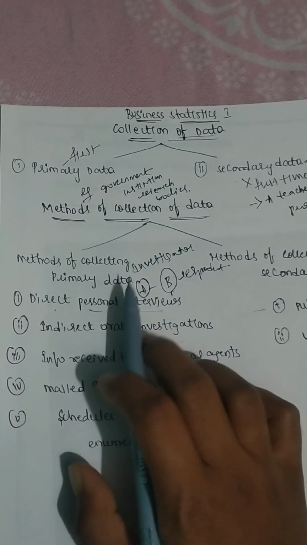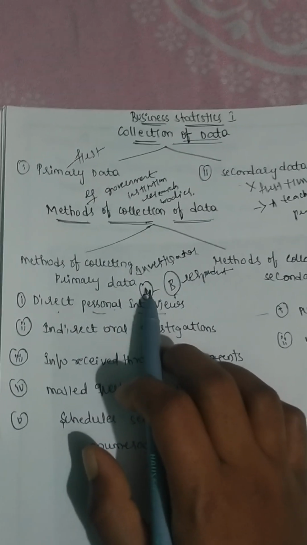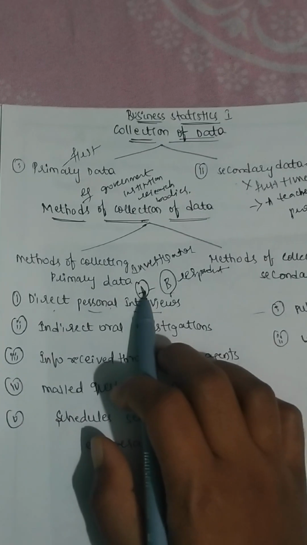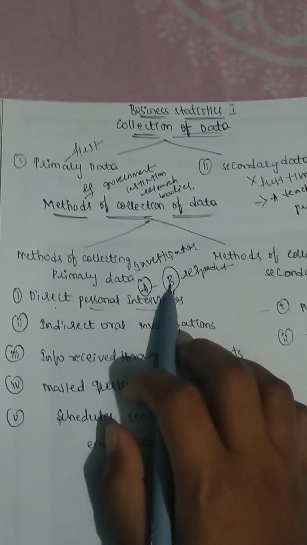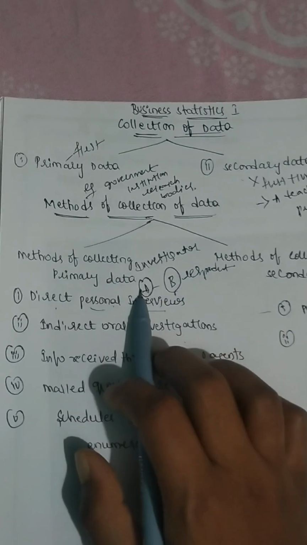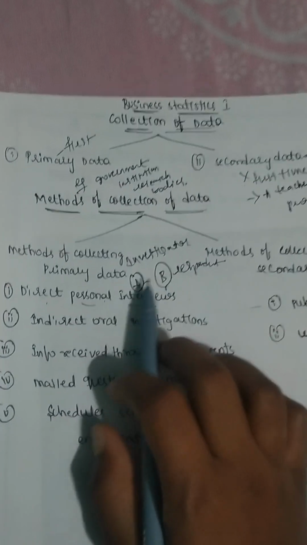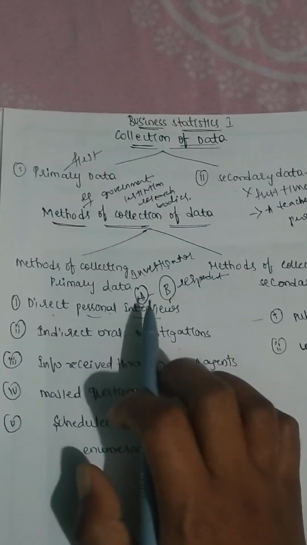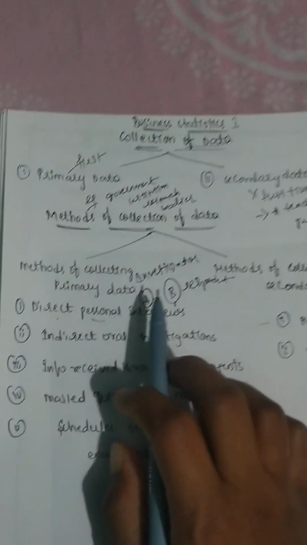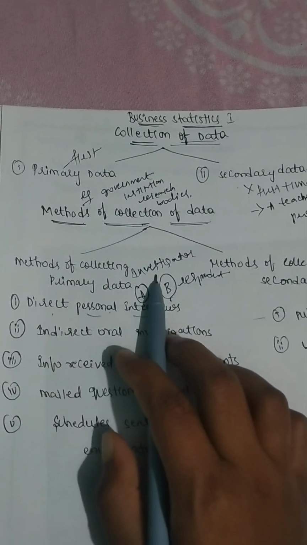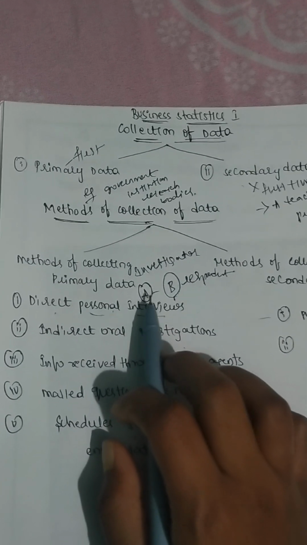He should not show that kind of facial expressions which will be weird. He should be polite, he should be handling the situations carefully, and he should be asking the questions to the respondent in a smooth and tactful way. He should be very courageous regarding the questions he is going to ask. Is it clear? So in this direct personal interview method, the questions should be prepared by the investigator in a simple and easy language.